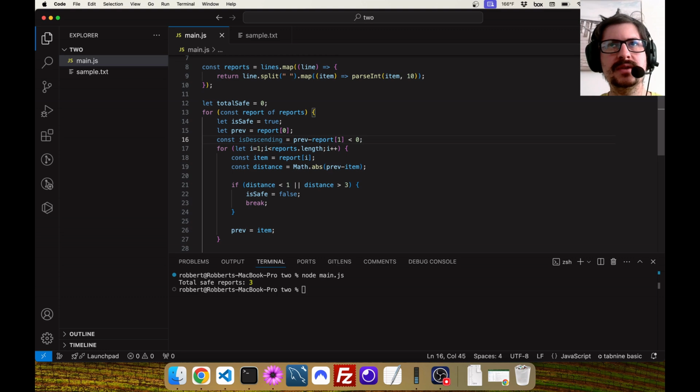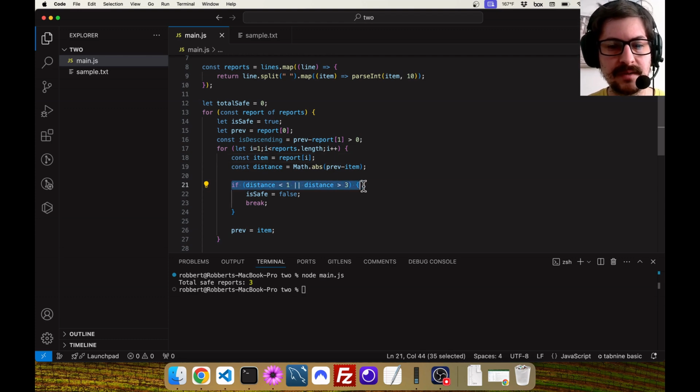So if the 0th element minus the first element is less than 0, that actually means it's ascending. So this should be greater than 0. We're not bothering to check for, like, 4 and 4, because this case will actually handle that.